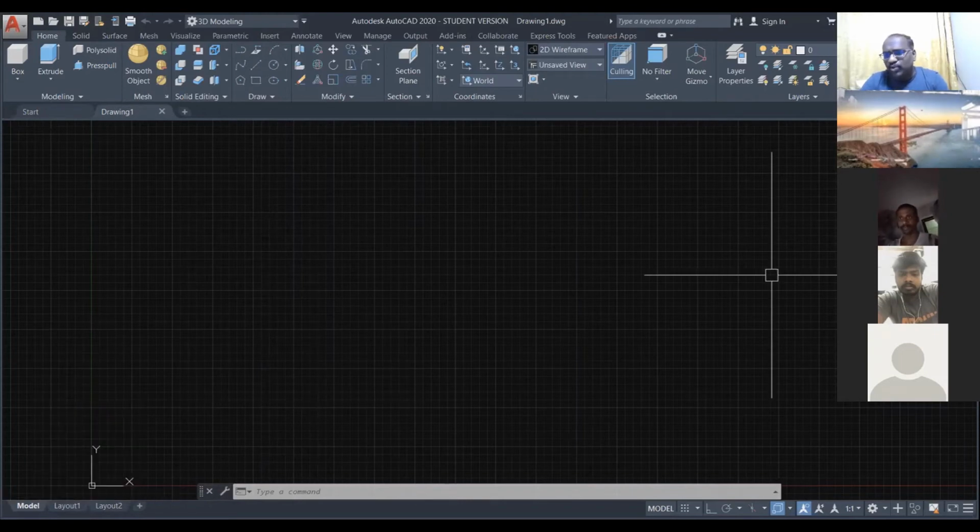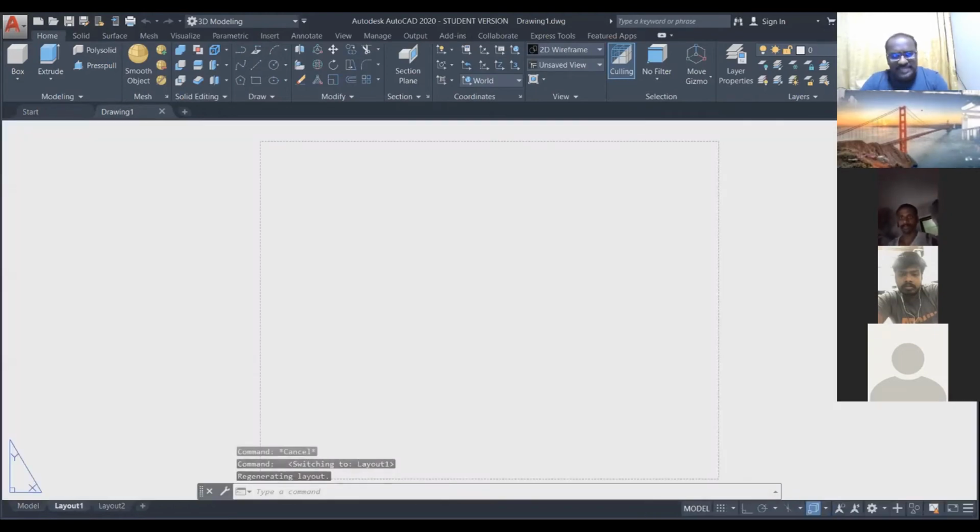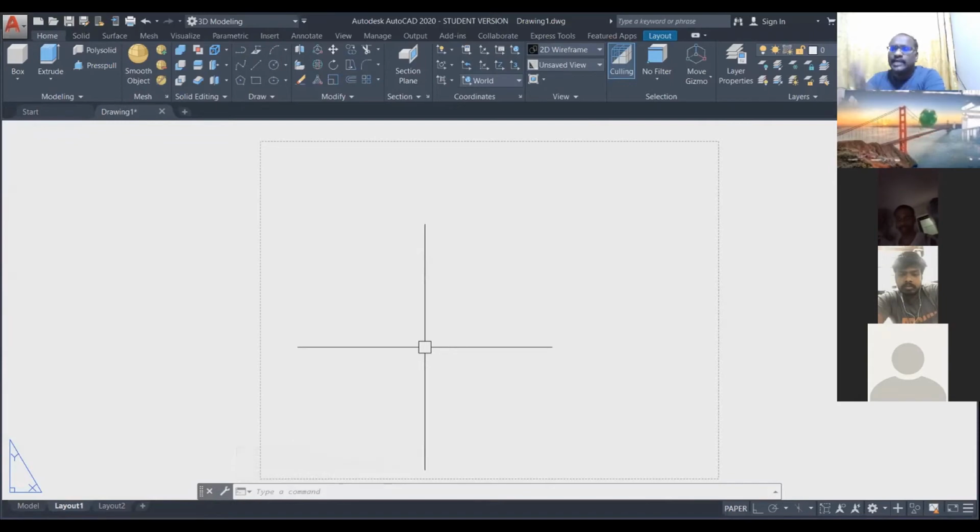See, sometimes when you open the application, the space will be like that. This is called layout space. Don't draw any sketches on layout space.